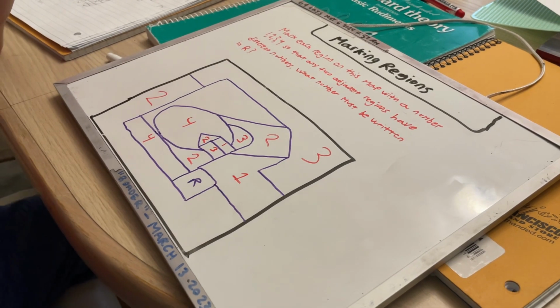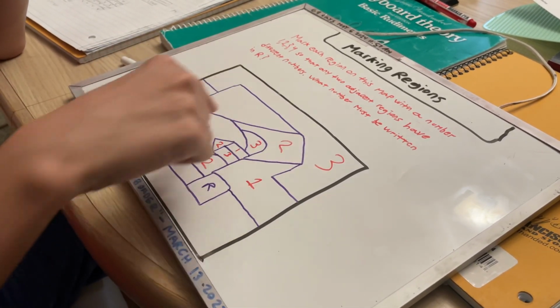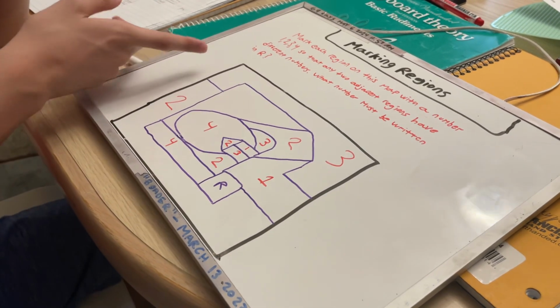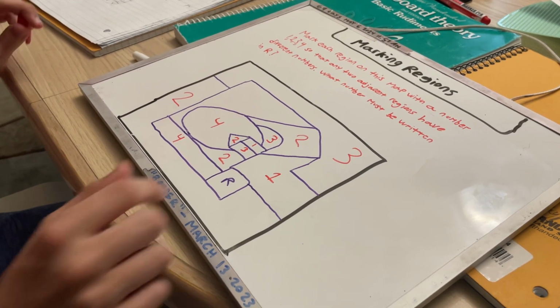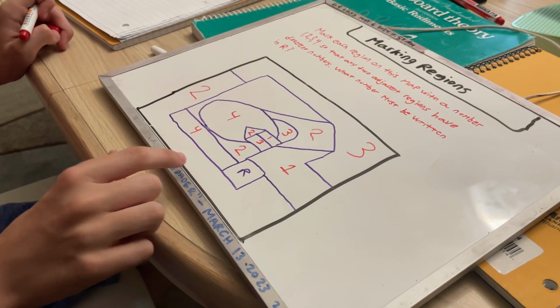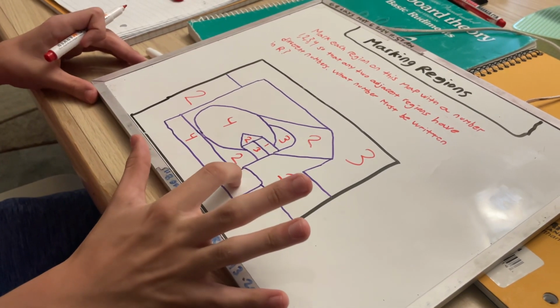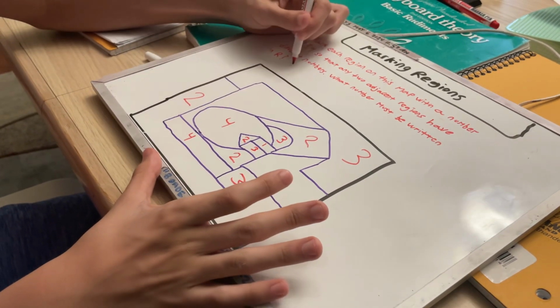Okay. Now, let's see. Have we filled in everything? I think we filled in every single region with the appropriate numbers. Now, what they want is what number must be written in R. So we can figure out R easily from here. We've got a 1, we've got a 2, we've got a 4, and another 2 over here, leaving the only possible option being 3, which means that R must equal 3.